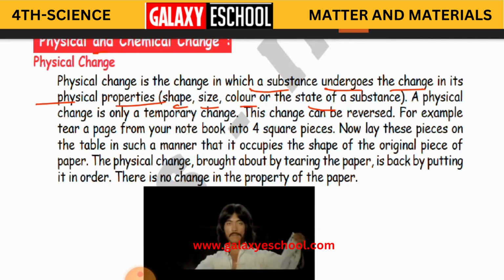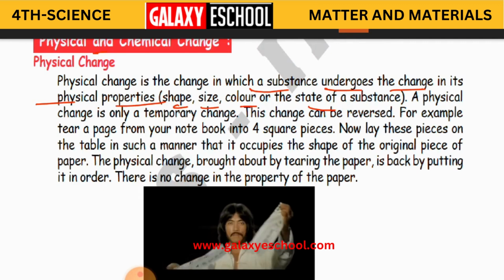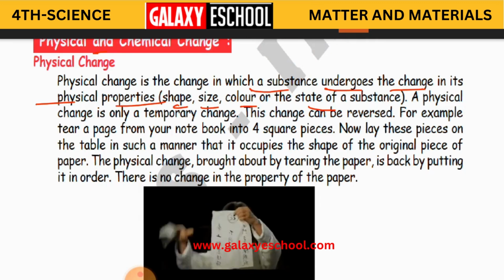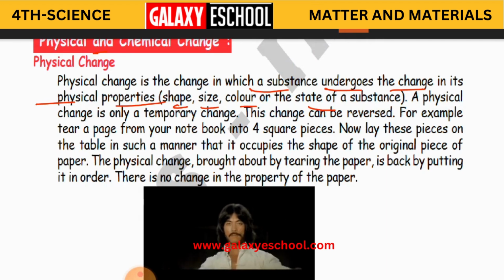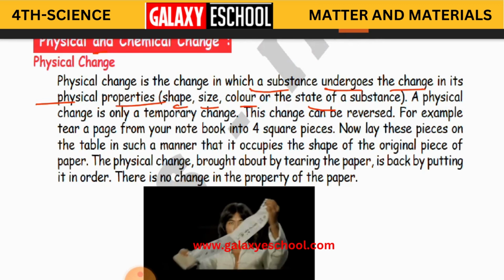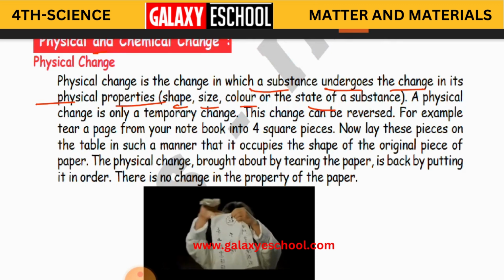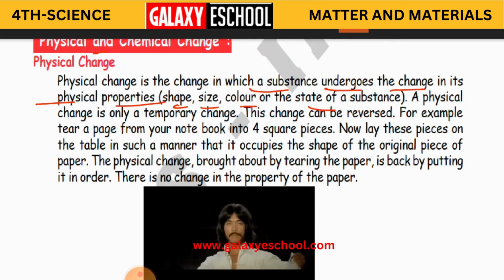State, in the sense, again, what children? State means the three different states of matter. If liquid is going to turn into solid, or solid is going to turn into liquid, or liquid is going to turn into gas, all this comes under state of a substance. Clear? So whatever material, if it is going to change its shape, size, color or state physically, then it is called physical change.